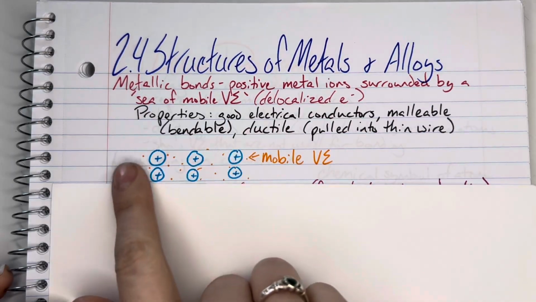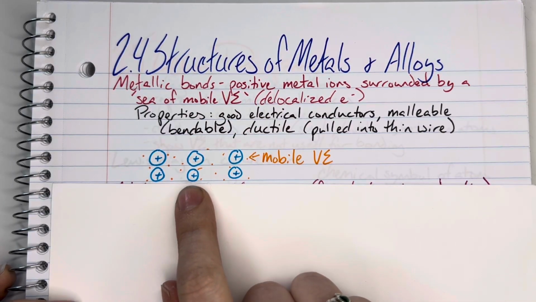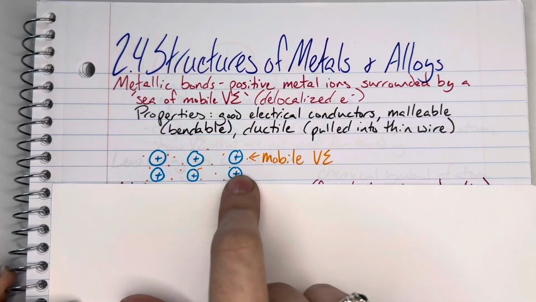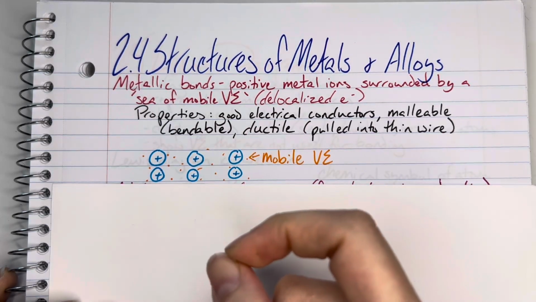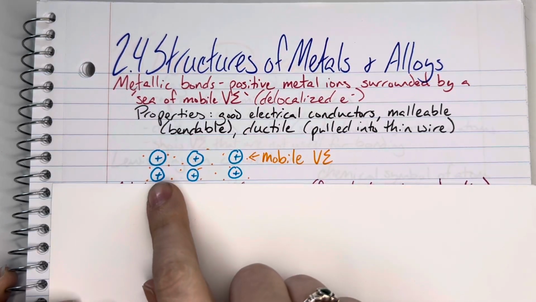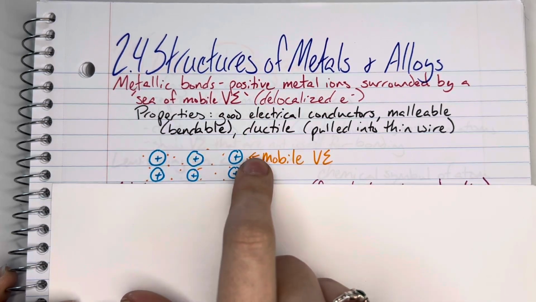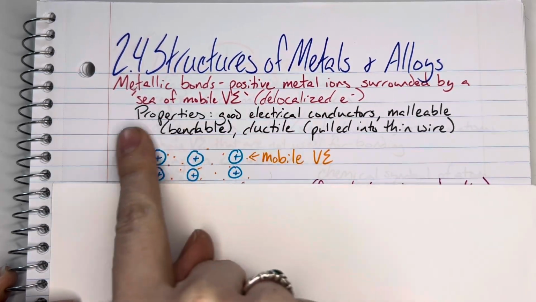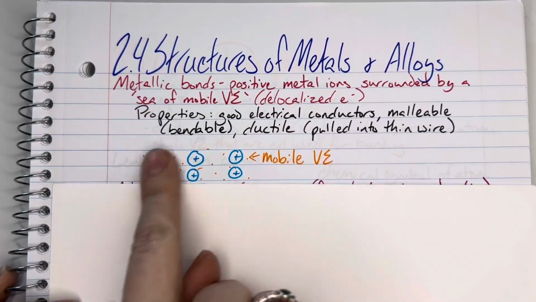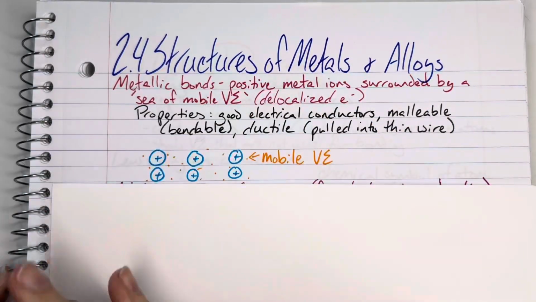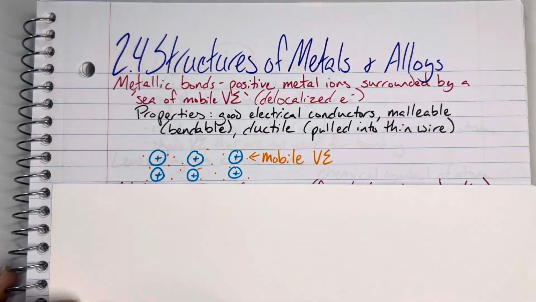So again, for how this would be represented, we're going to have our individual atoms of our metal, and they are going to be positively charged, and then we are going to have a sea of electrons around them that are able to move freely and relocate at any point.